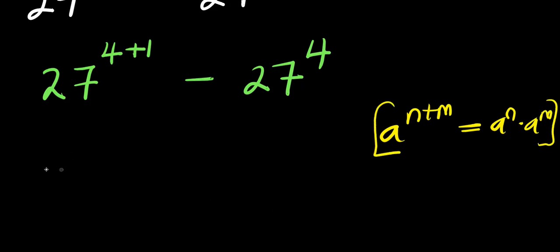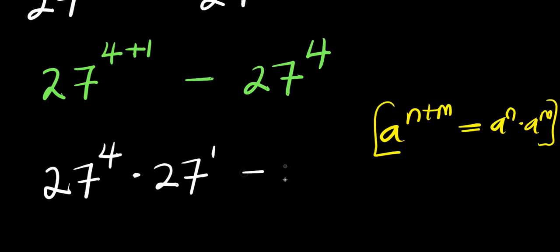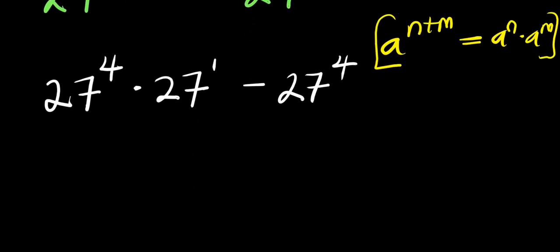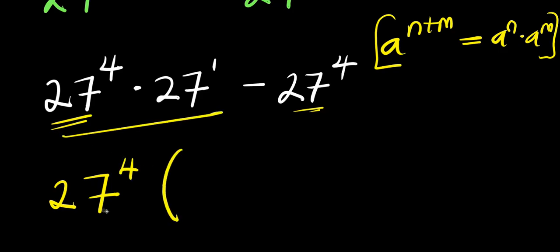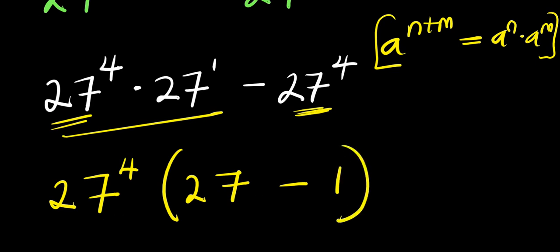So I'm going to have 27 power 4 times 27 power 1 minus 27 power 4. From here, 27 power 4 here, 27 power 4 here, I can factor that out. I have 27 power 4 times this divided by 27 power 4. I have 27 minus 27 power 4 divided by 27 power 4, I have 1.